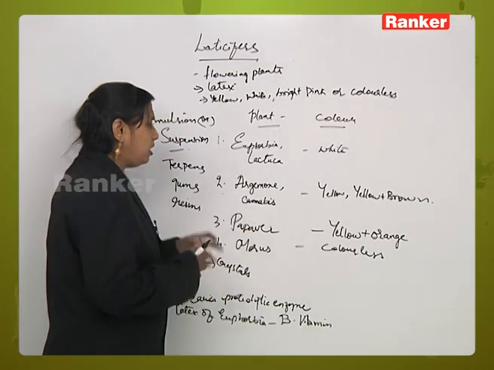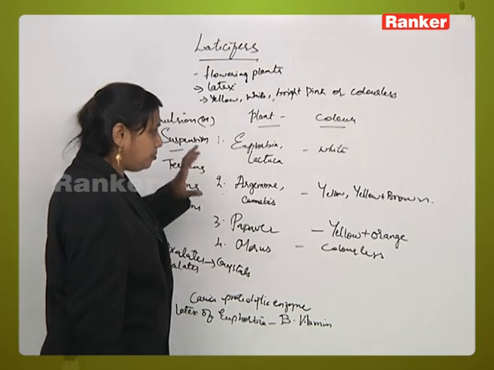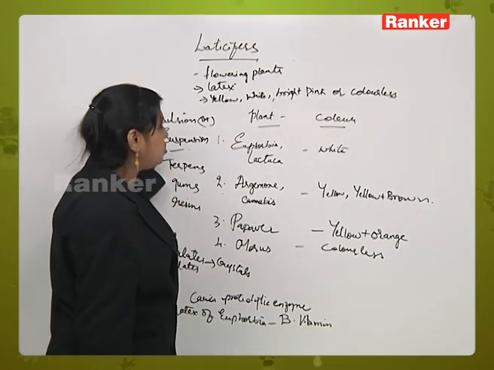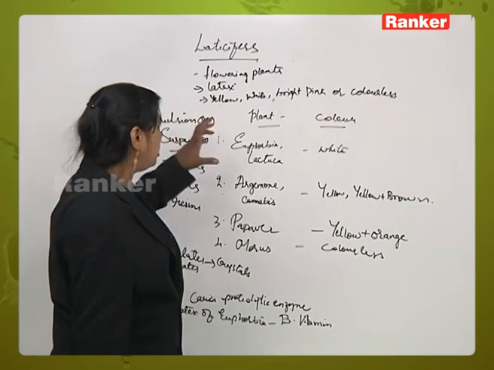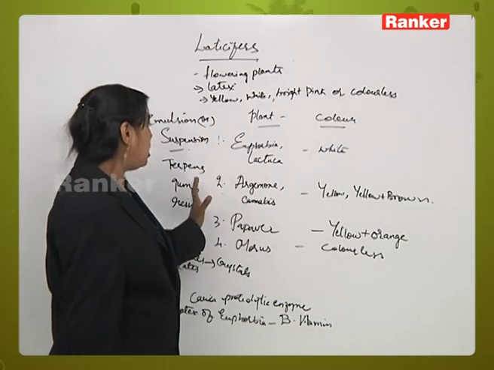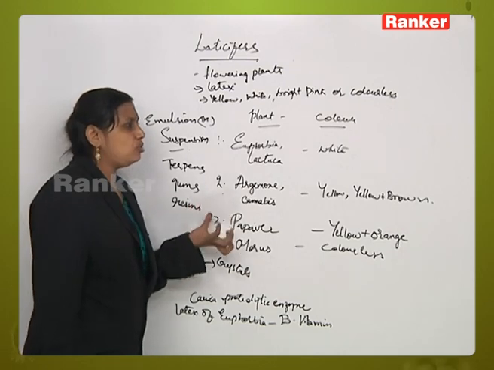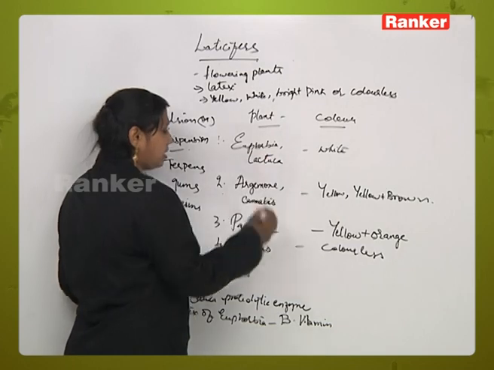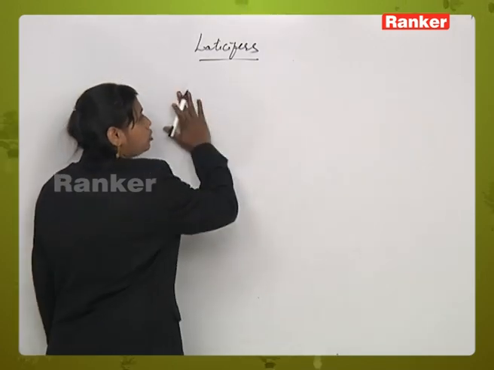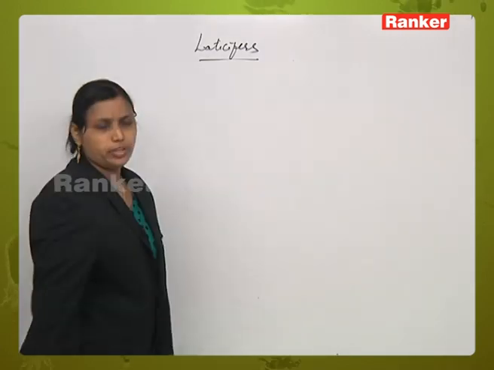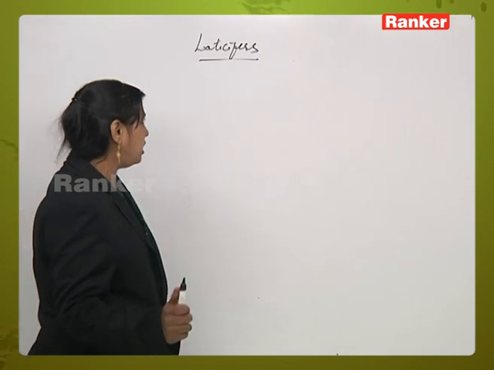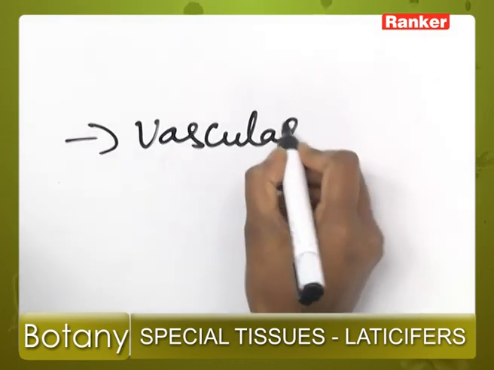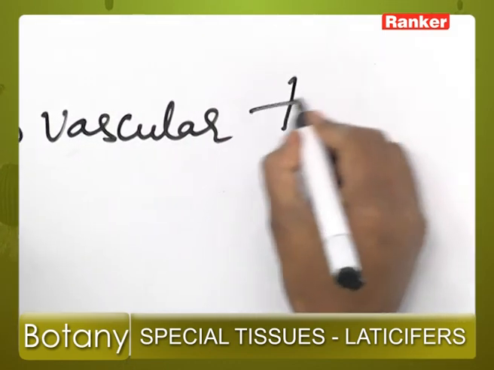Now in the plant body the distribution also changes from species to species. For example, some latex are associated with the phloem and some are associated with the xylem, and if they are associated with the xylem tissue, they are more or less confined similar to the xylem rays. The distribution also changes according to the different plant tissues where they occur. These may also occur in the vascular tissue.